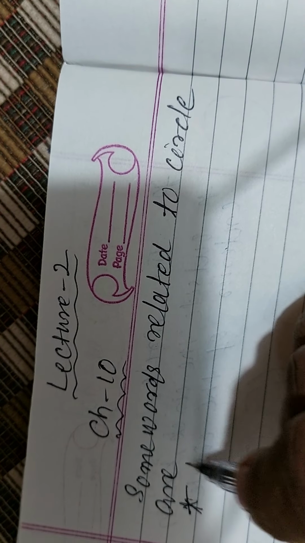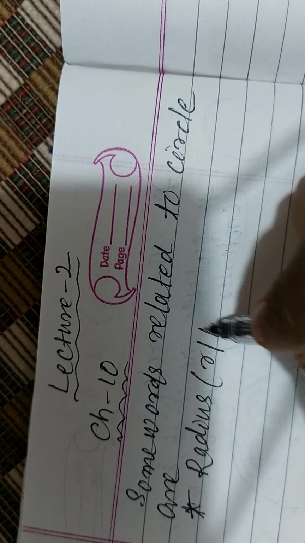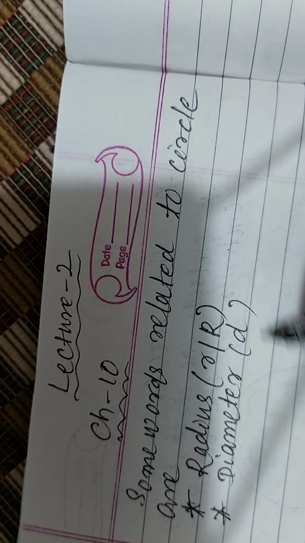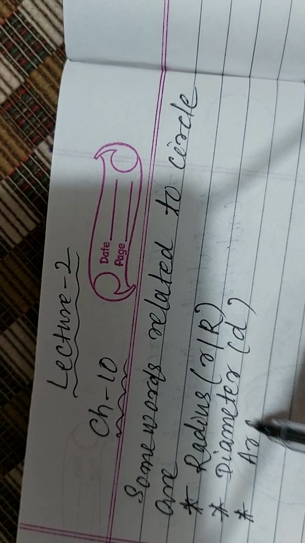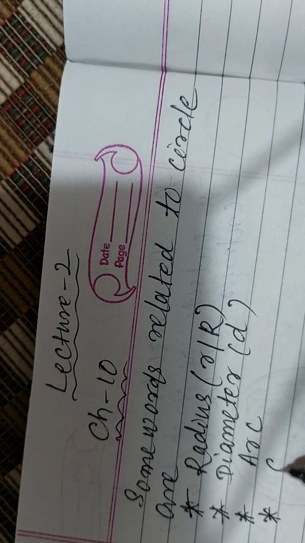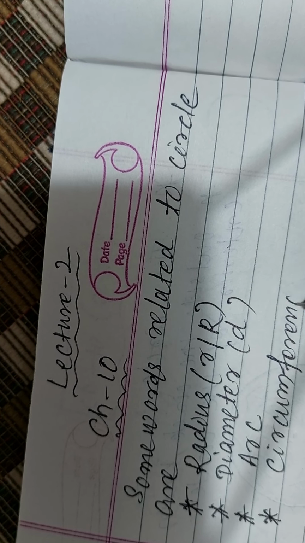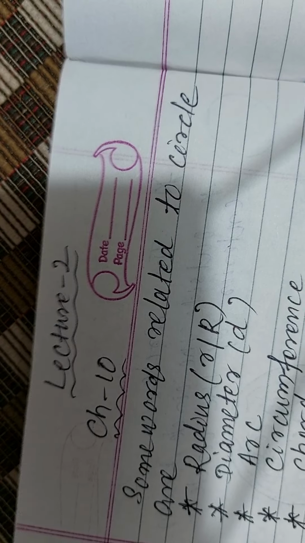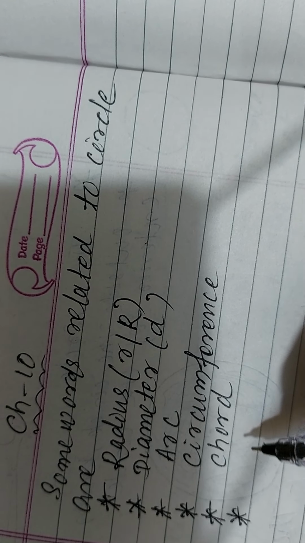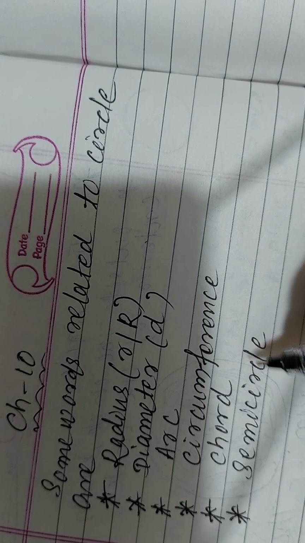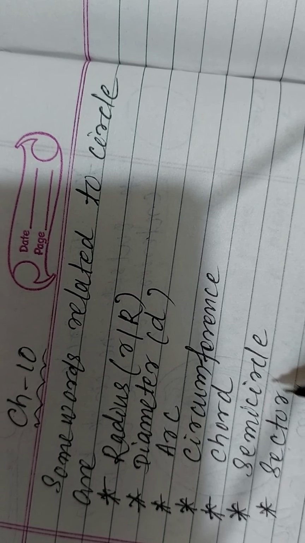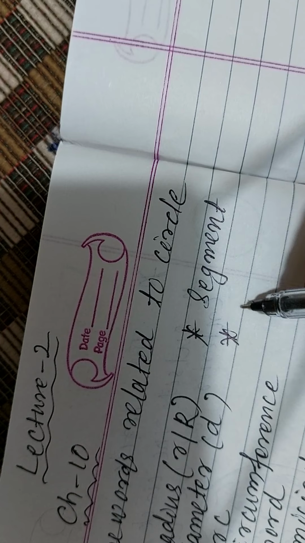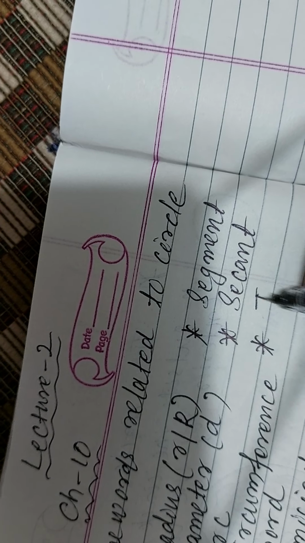The words related to a circle are: radius of the circle, denoted by the symbol small r or capital R; then the second one is diameter of the circle, d; next, the arc of the circle; the circumference of the circle; then the chord of the circle; the semicircle; the sector of a circle; segment of the circle; secant of a circle; and tangent to a circle.